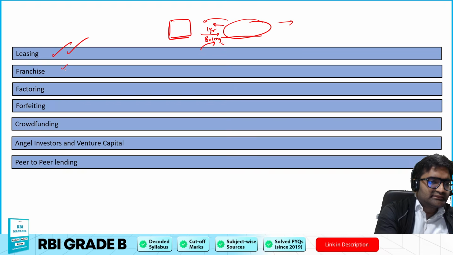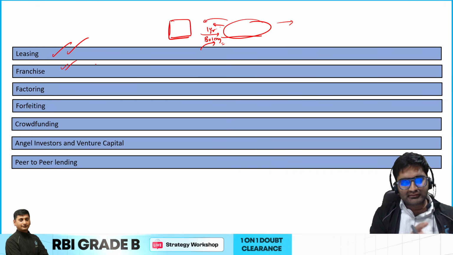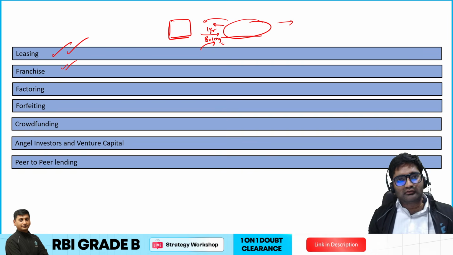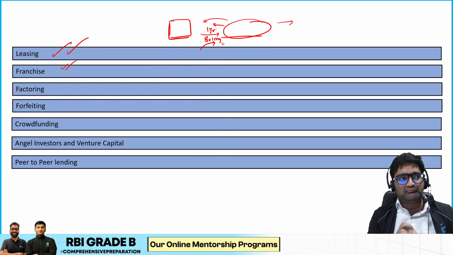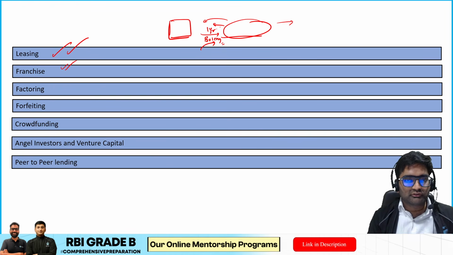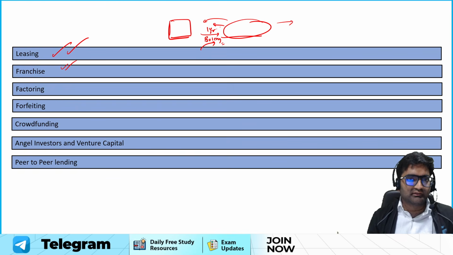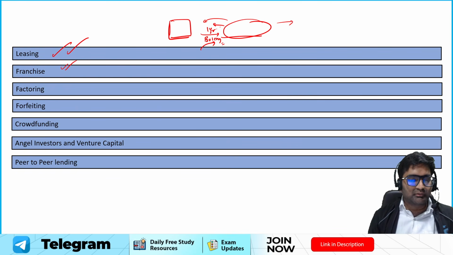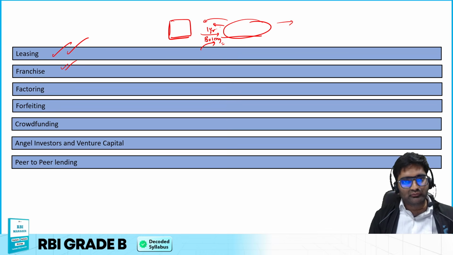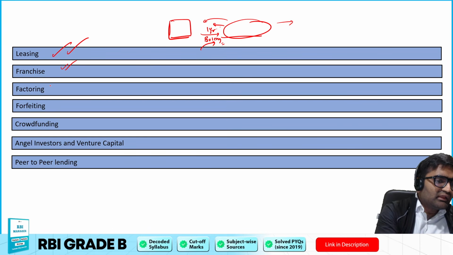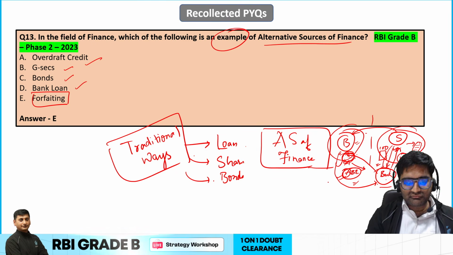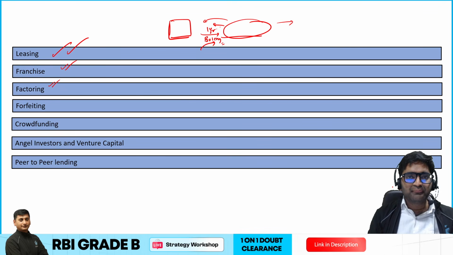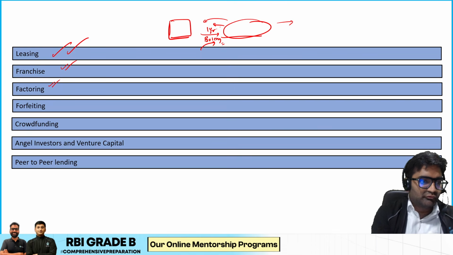Similarly, we have franchise, wherein let's say some person has taken all the activities that a particular company is doing, same activities, mostly with the food industry or some industry wherein some products are sold. So you take a franchise and then you are selling those products and getting finance. Some money you will be keeping, and some money you'll be sending to the company, isn't it? Then factoring, like we discussed, forfeiting, isn't it? In the example we said international. A similar thing, if it is happening within a particular country, mostly domestic, will be called factoring. Forfeiting we have already discussed.